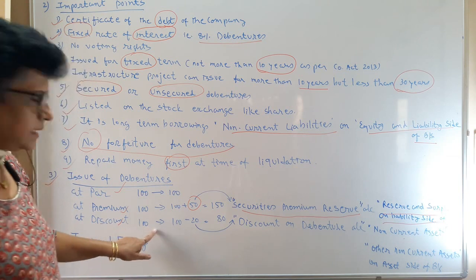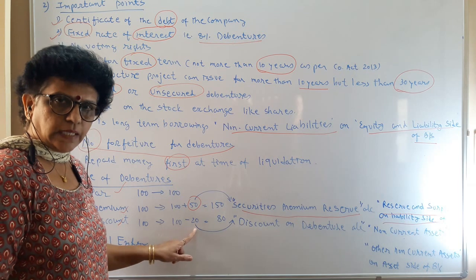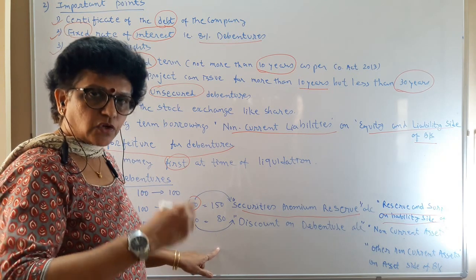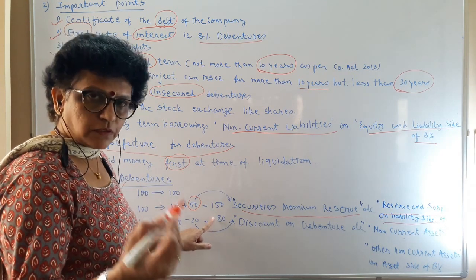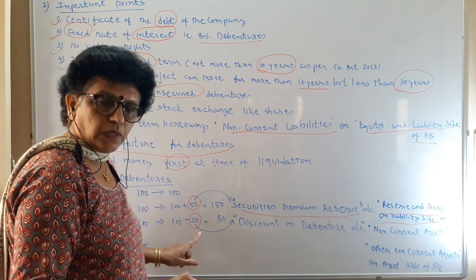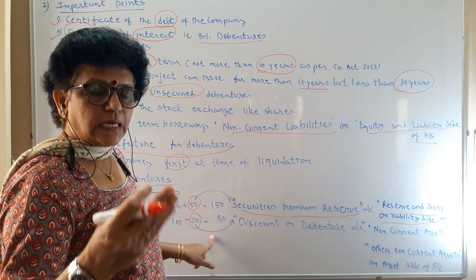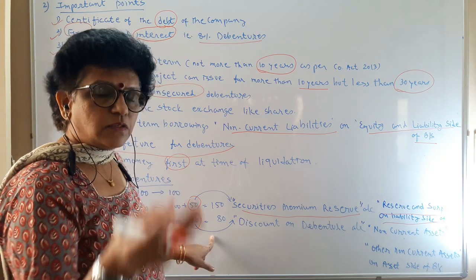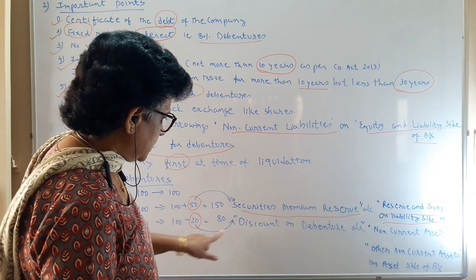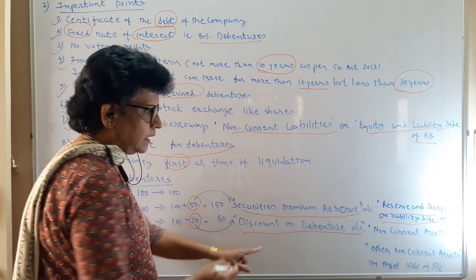Now the next is at a discount. What does discount mean? 100 rupee is the value, you ask for 20 less, meaning you receive 80 in cash and give a document of 100. It means that directly 20 rupees is your loss. You are giving a discount. Discount is a loss for the company. The company is badly in need of money. So the company says you give me less, I give you a higher value document, but you give me money. So that is known as discount on debenture account.